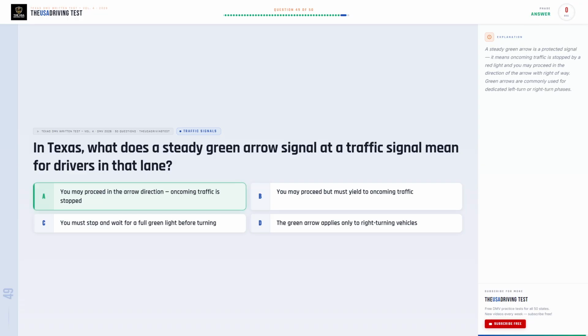The correct answer is A. You may proceed in the arrow direction. Oncoming traffic is stopped. A steady green arrow is a protected signal. It means oncoming traffic is stopped by a red light, and you may proceed in the direction of the arrow with right-of-way. Green arrows are commonly used for dedicated left turn or right turn phases.